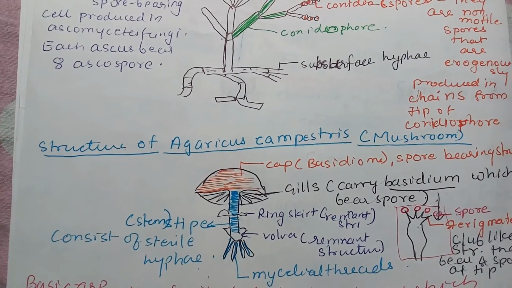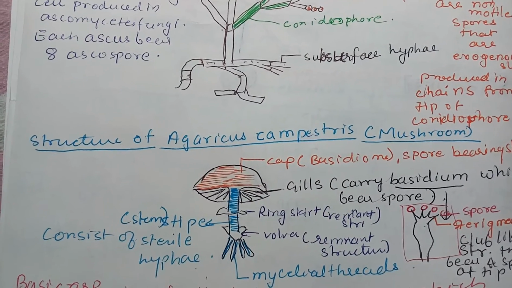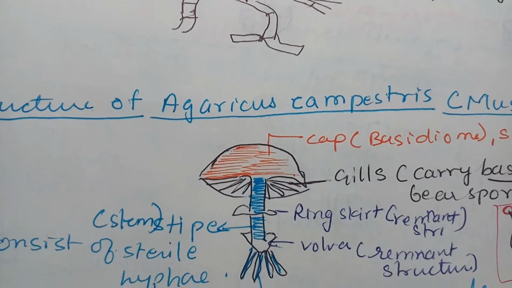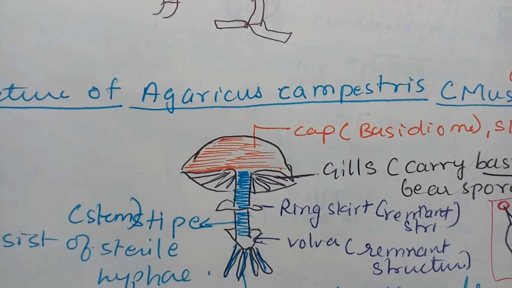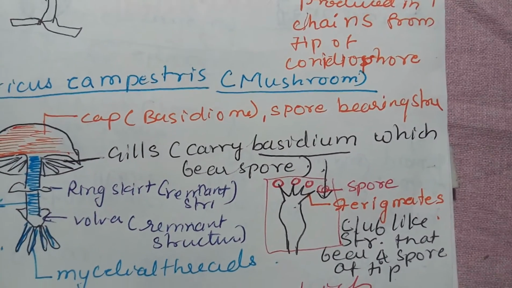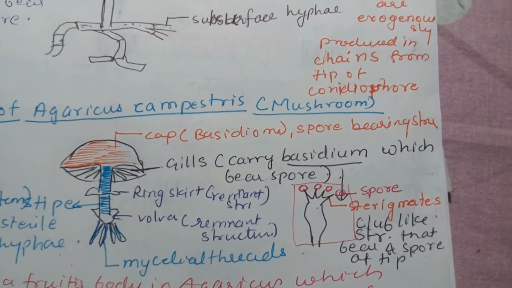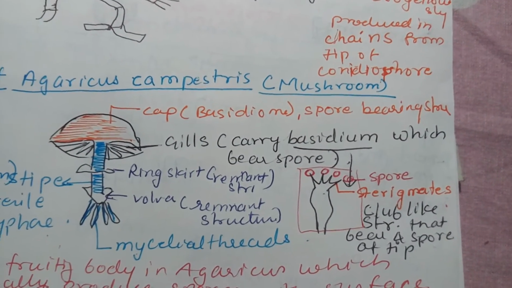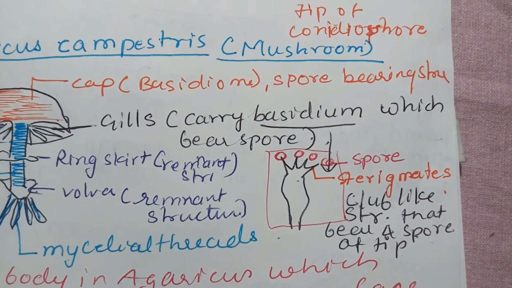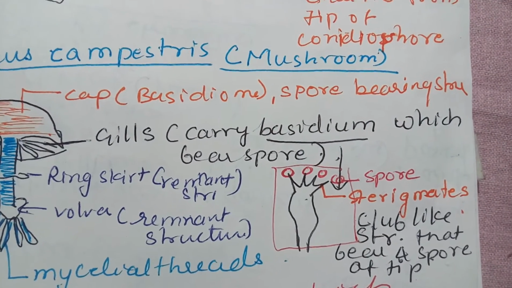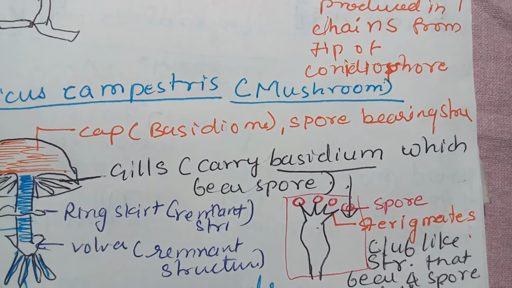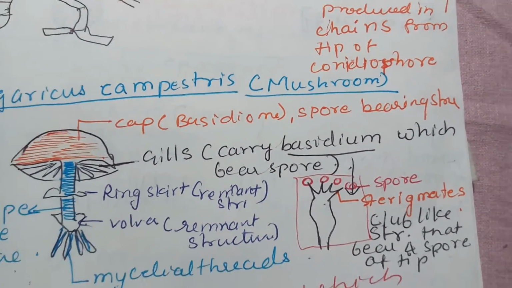Structure of Agaricus campestris, which is a mushroom. You can look at the structure. This is a cap, and below the cap a network is there which is called gill, and the gill bears the actual fruiting bodies. If you look at the structure of the gill, it bears a structure called basidium, which is a microscopic structure, and the basidium has a club-like structure. At the tip you can see 4 different projections called sterigmata, and they bear spores at the top. So one basidium bears 4 spores.